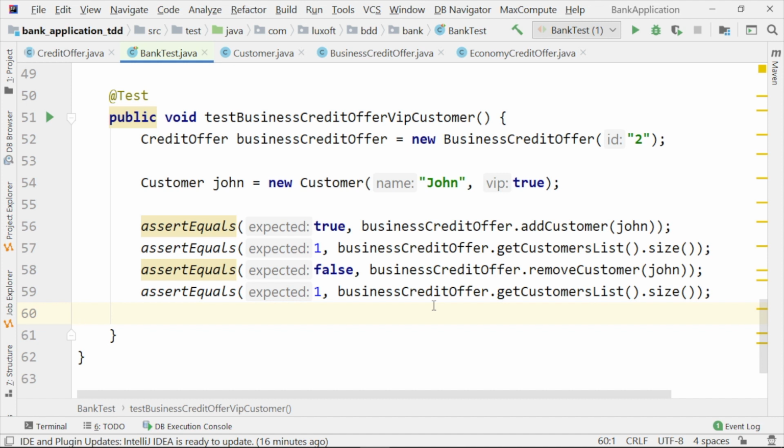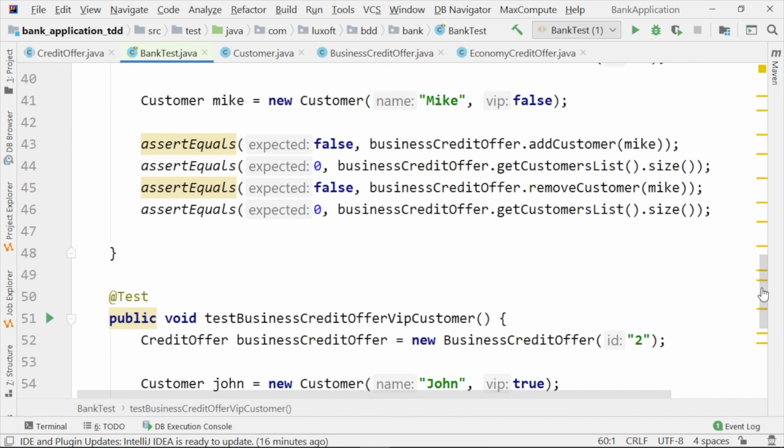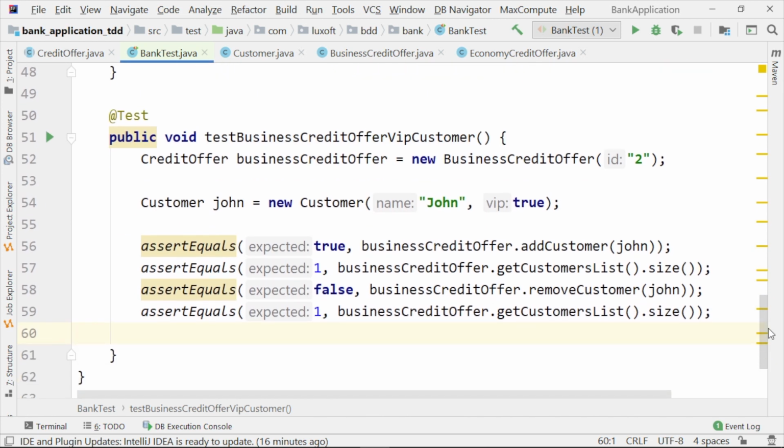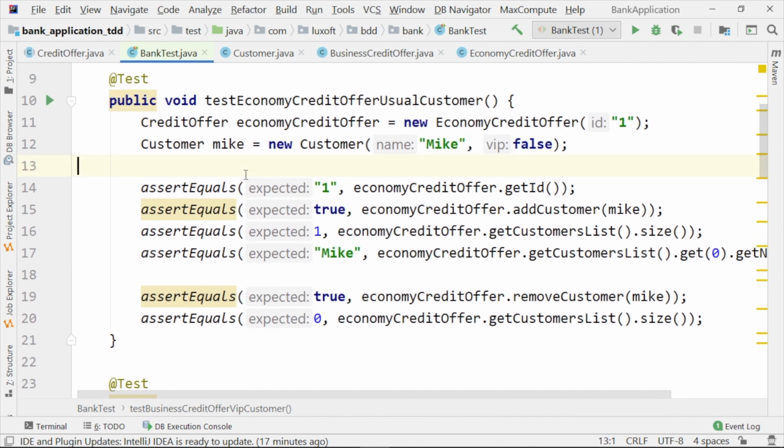Remember that we have presented the business logic with the help of some schemas. So what do we see here? We see here that we have 1, 2, 3, 4 tests, and this is natural to have 4 tests because we have 2 possible credit offers. We have 2 possible kinds of customers. 2 multiplied by 2 equals 4. So we should have 4 tests. Let's see how these tests work.